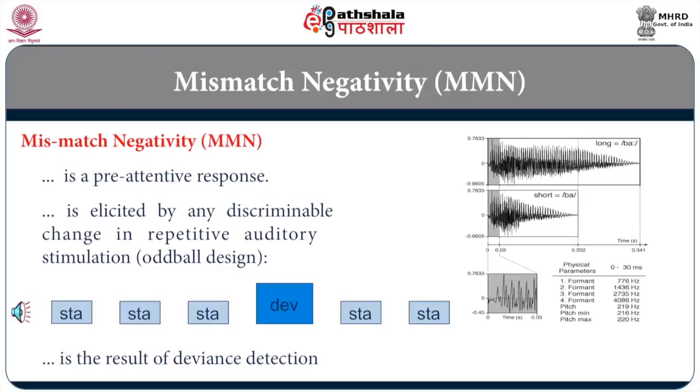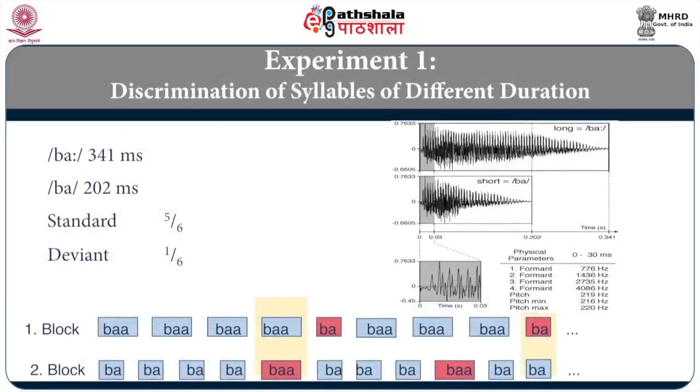The technique is called the oddball paradigm. In this picture on the screen, you see one stimulus is long. It is ba. The next stimulus is ba, short. So, you give a series of stimuli, maybe long, short, long, short.